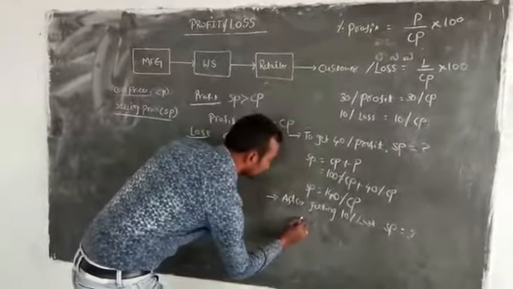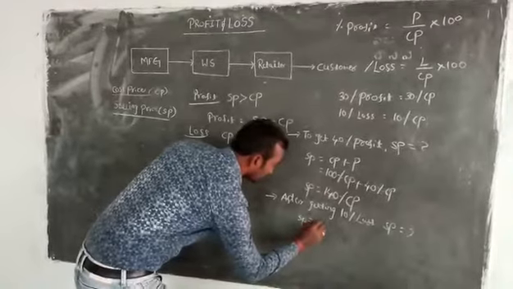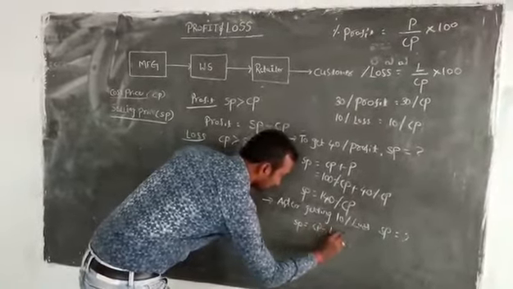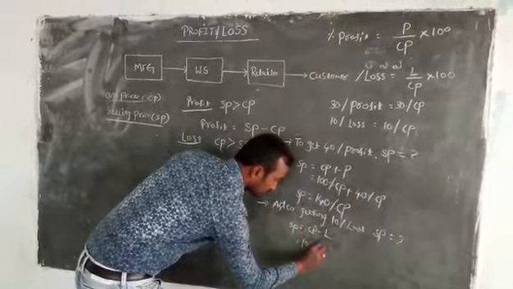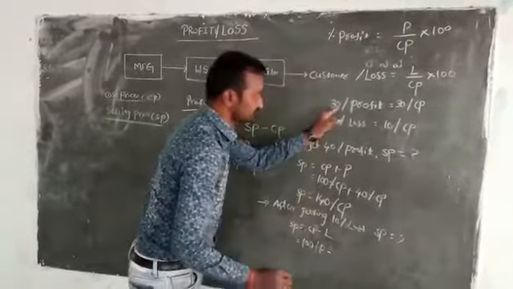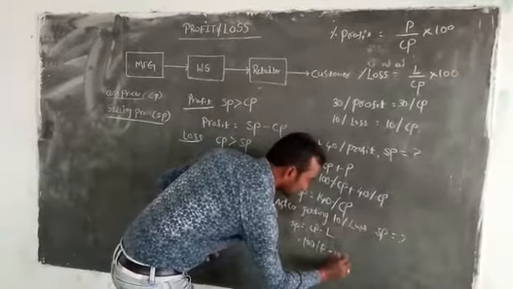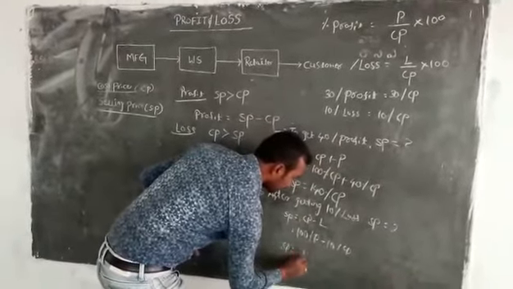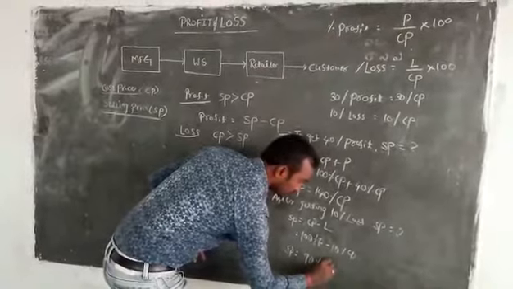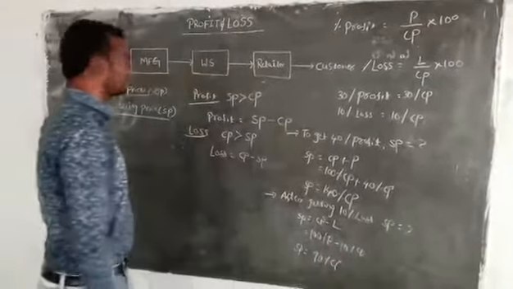From this, selling price equals cost price minus loss. Convert into percentage. Original cost price is 100%. 10% loss means 10% on CP. Finally, SP equals how much? 90% of cost price. SP is 90% of cost price.